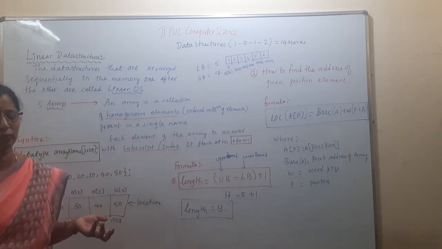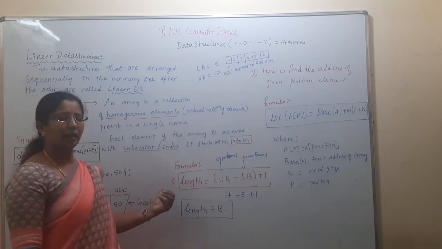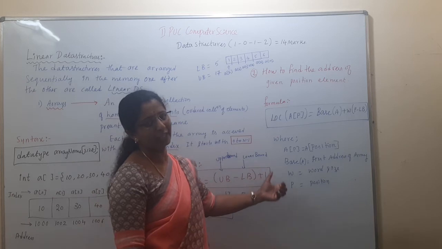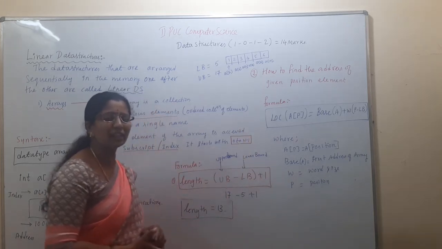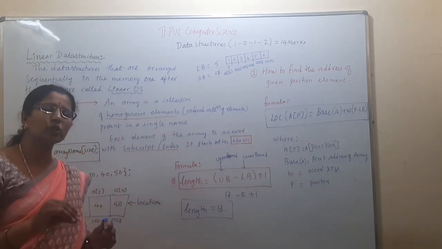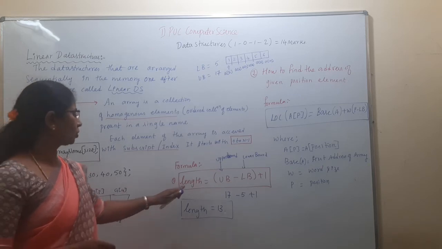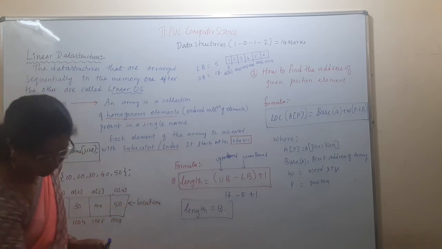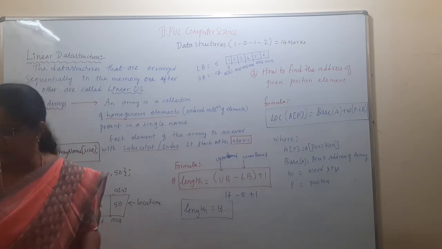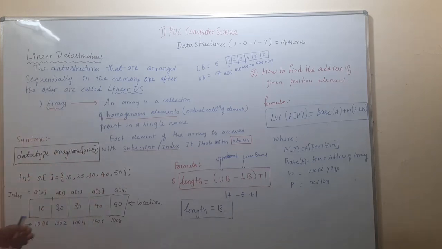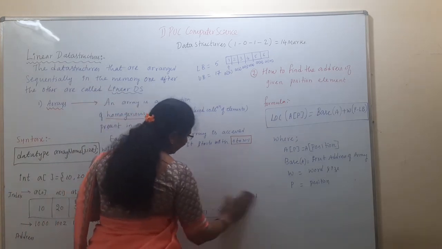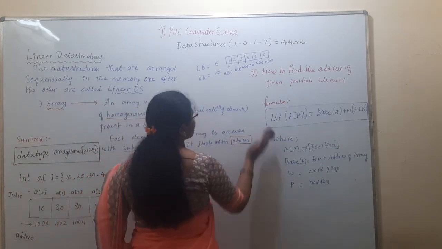Give the formula to find the length of the array. So the length equals UB minus LB plus 1, which gives you the length of the array. Or if they give specific values, then also apply the same formula to find the length of the given array. Next we'll move on to finding the location, that means finding the address of the given location